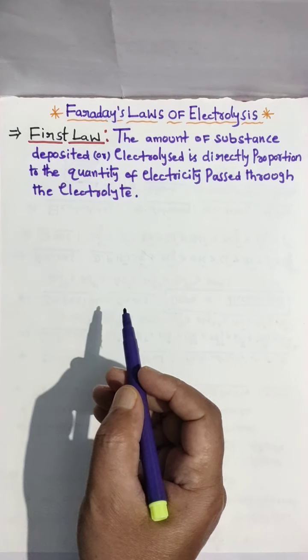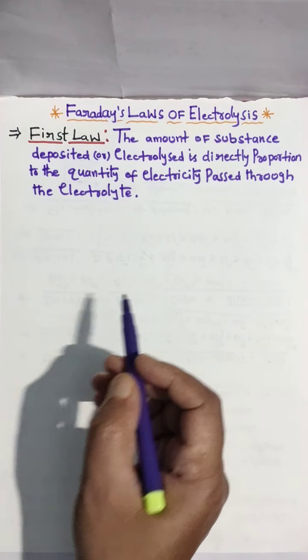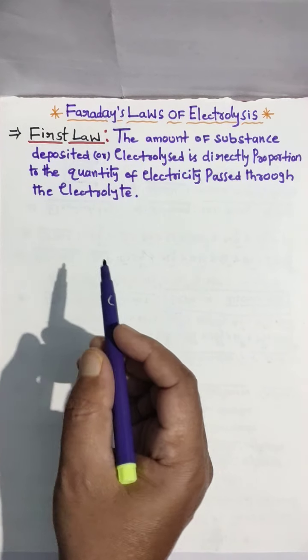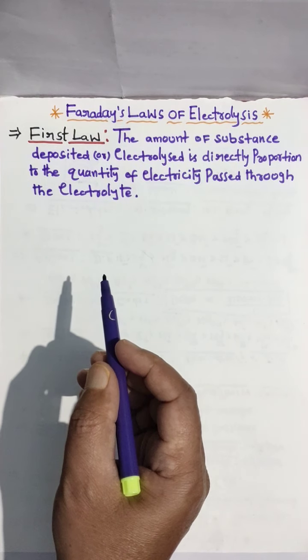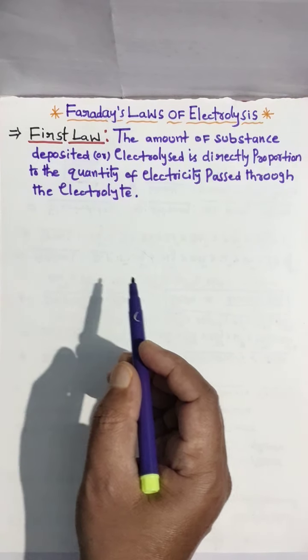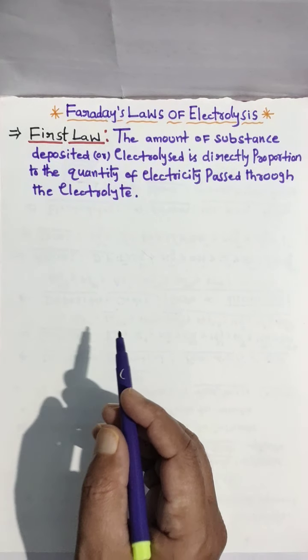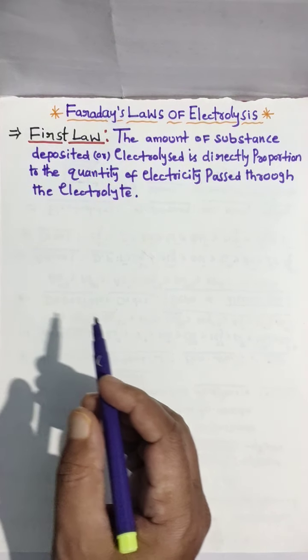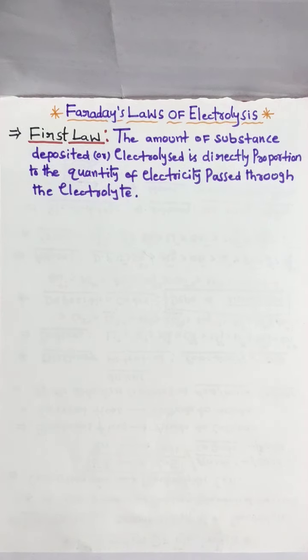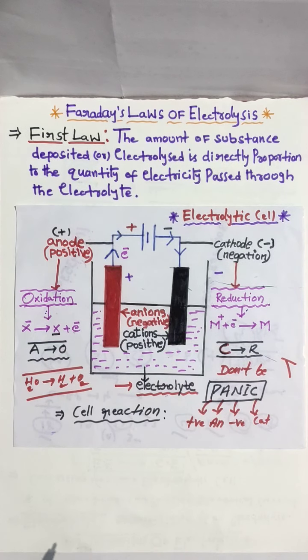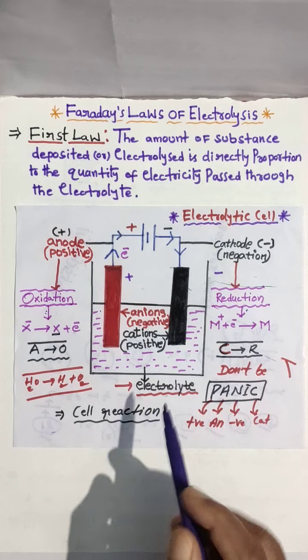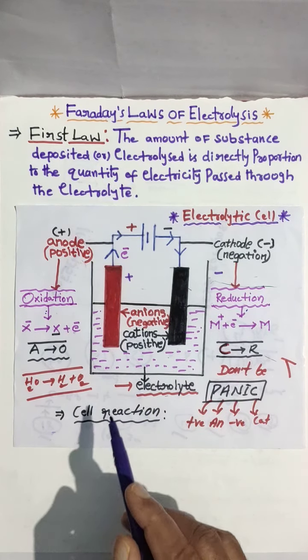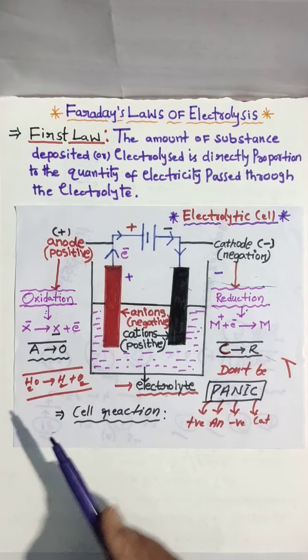Faraday's laws belong to the electrolysis of electrolytes, and he gave two laws, which we call Faraday's laws of electrolysis. Today I am going to explain the first law. As we learned already, electrolysis means electrolyte decomposition at electrodes by passing electrical current.